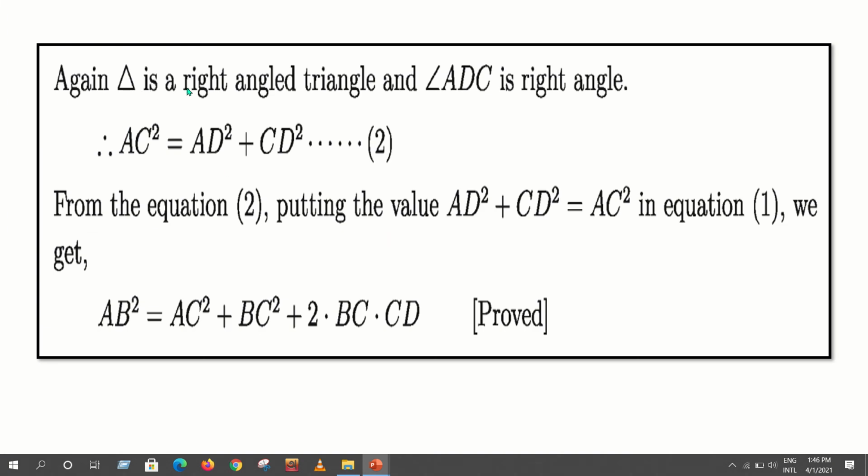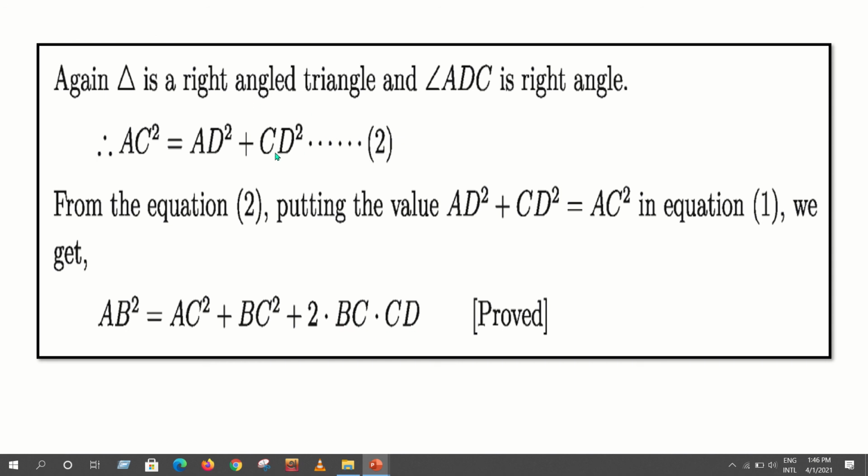Again, in triangle ADC, angle ADC, that means angle D is a right angle. Therefore, AC square, by applying Pythagoras theorem, is equal to AD square plus CD square. Okay. Now putting the value of AC square in 1, we get AB square equal to AC square plus BC square plus 2 into BC into CD.